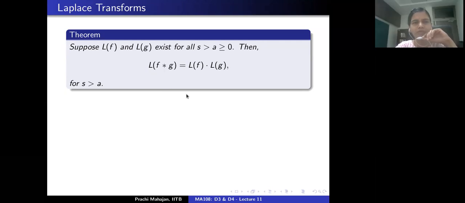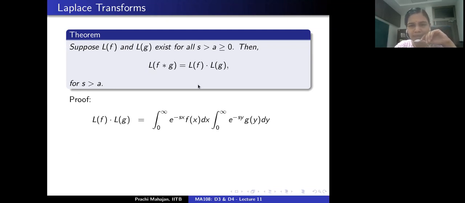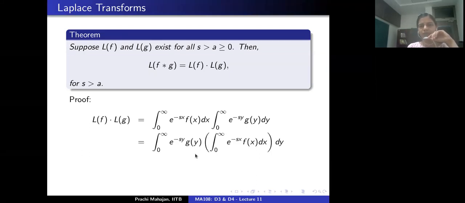But let's first go through the proof of this theorem. Okay, so let's look at the right hand side. So we are going to write down two improper integrals and take their product, right? The variable of integration in the first integral is x. The variable of integration in the second integral is y, and one is taking the product, right? And I am going to write it as follows, right? How can I write it in the following way? How do I justify this equation?